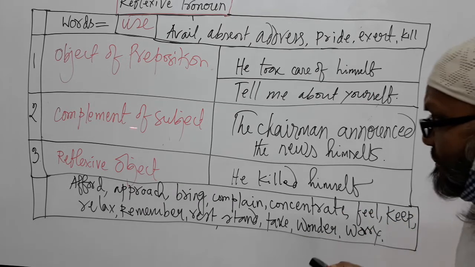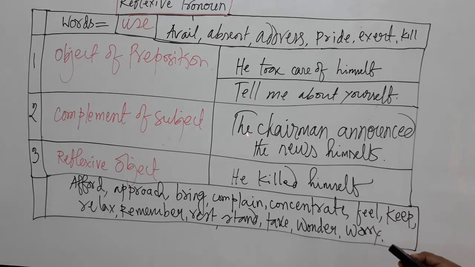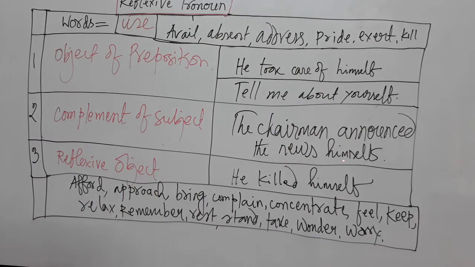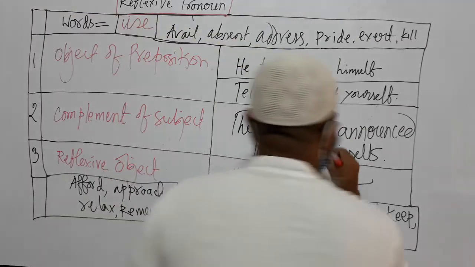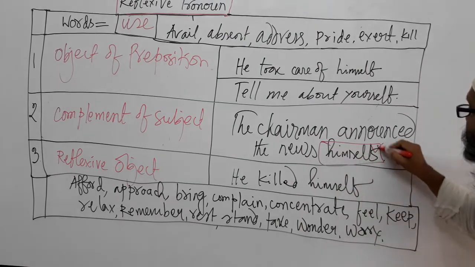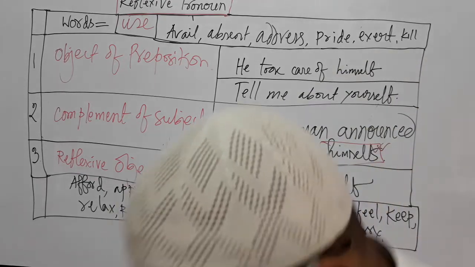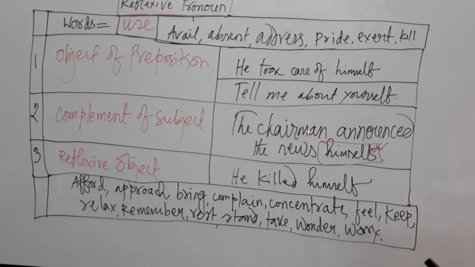In the same way, complement of subject. See that complement of subject here, the chairman announced the news himself. I am telling about that himself. Here the word is used as complement of subject. Okay, how can it be used as complement of subject? Chairman is the subject here. Chairman announced the news himself. Himself means the chairman. That's why it is used as complement. That means chairman means himself. Himself means chairman. That's why complement of subject is himself here.